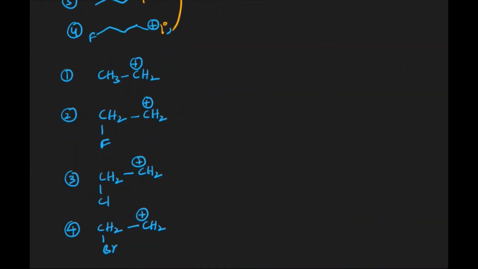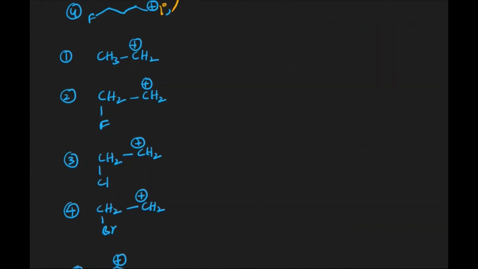Now let us see some other examples. It is the same thing we discussed earlier. In the first one, there are no minus A groups, and the remaining fluorine, chlorine and bromine are all minus A groups. So the first one is the most stable. In the second, third and fourth, we have minus A groups in common, so we should know the minus A order: fluorine is greater than chlorine, is greater than bromine. The one with the weakest minus A group will be comparatively more stable. That is why 1 is greater than 4, is greater than 3, is greater than 2.